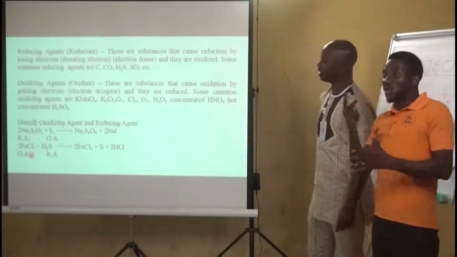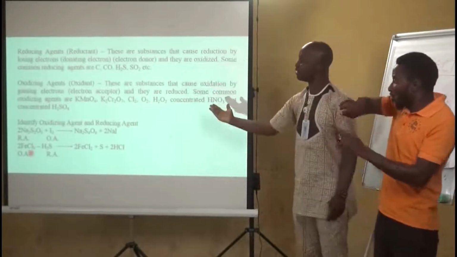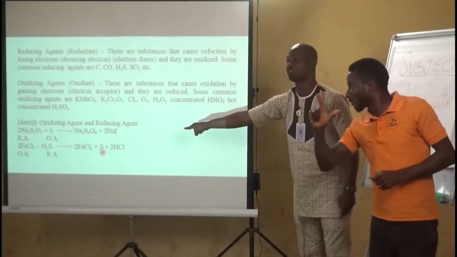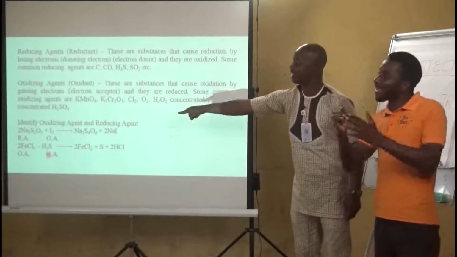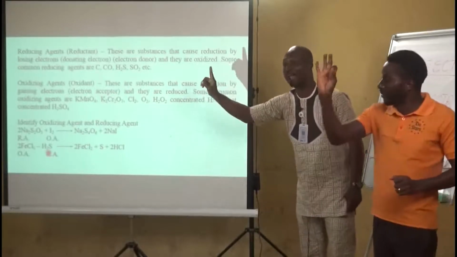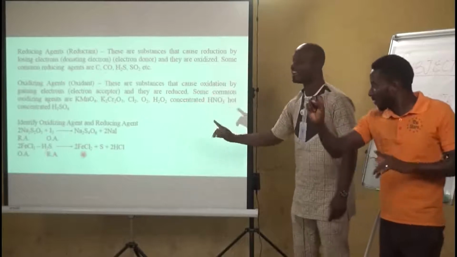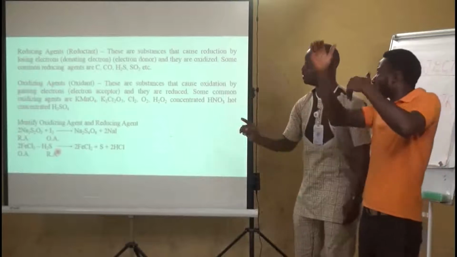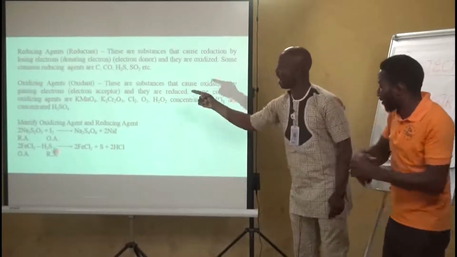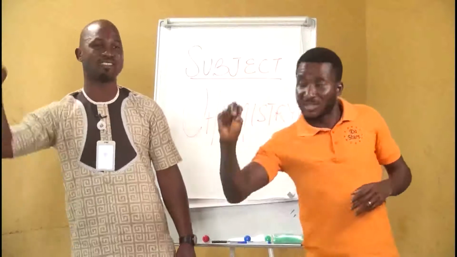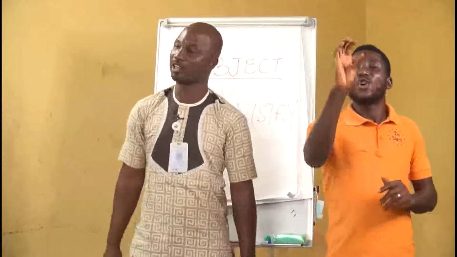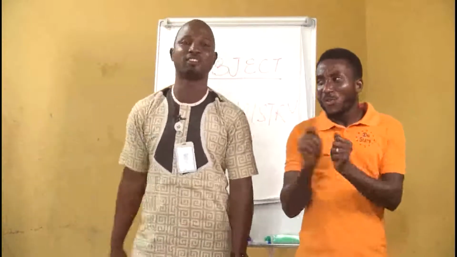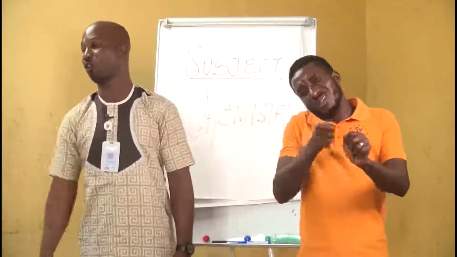The second equation is when you react hydrogen sulfide with iron(III) chloride, sulfur will be deposited. If you look at sulfur, it has an oxidation number of 0. But if you look at hydrogen sulfide, the sulfur there is -2. So from -2 to 0, there is an increase. That is the oxidation process. And because it's the oxidation process, it becomes the reducing agent. Then your iron(III) chloride becomes the oxidizing agent. My wonderful students, with this little explanation, I hope that when you come across a question of similar nature, you'll be able to attempt it and score it correctly.